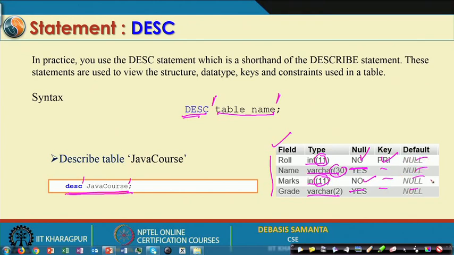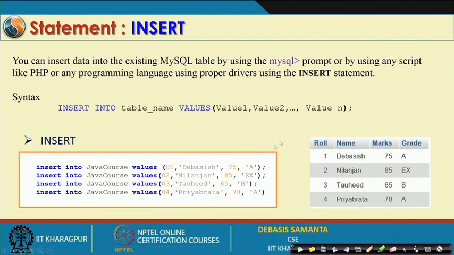So, initially whenever you create the table, there is no default value. You can also, while you are creating the table, include some default value, say 0 0 0, and all these things can be included there also. So, this is the structure of the table that we have just created, and after creating the table, as you have seen, you can see the structure. Using this you can also see what different types of fields can be created. We will discuss shortly the different types of fields that are possible using SQL.